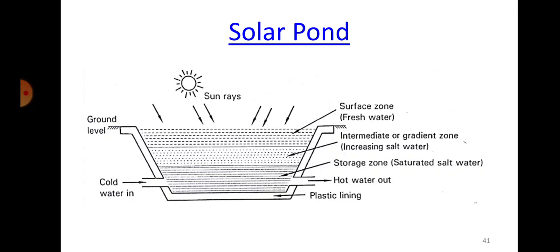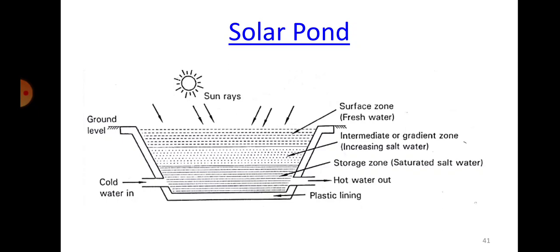The top layer will stay as it is, and the intermediate layer cannot be crossed, so the heat gets trapped. Whatever heat energy is received from the sun gets totally entrapped in the bottom layer itself, and it keeps getting heated up.